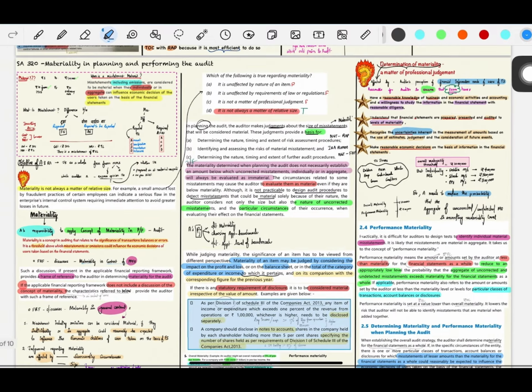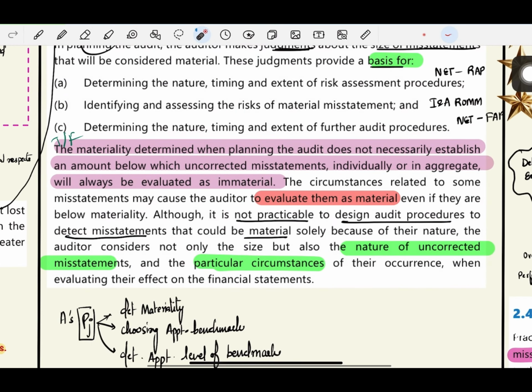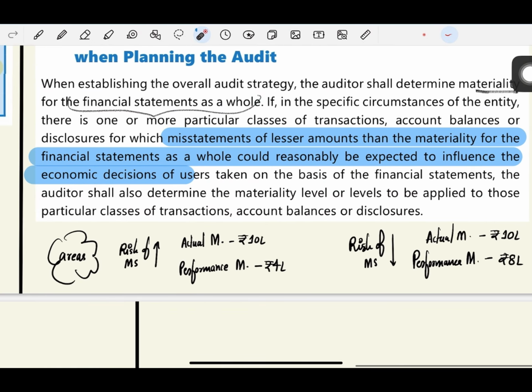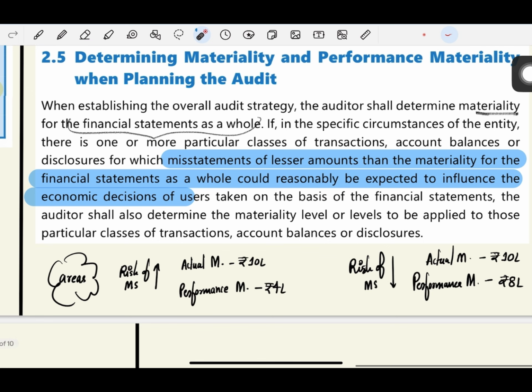So what did we read over here? We read that even if the misstatement is below the threshold, still it can impact the user's decisions. That point is again written over here. So the auditor shall also determine the materiality level or levels to be applied to those particular classes of transactions, account balances, or disclosures. So basically he is determining a performance materiality level for particular classes of transactions as well.